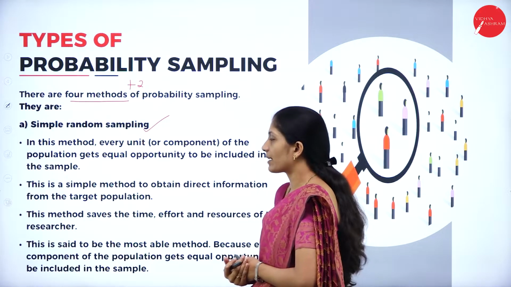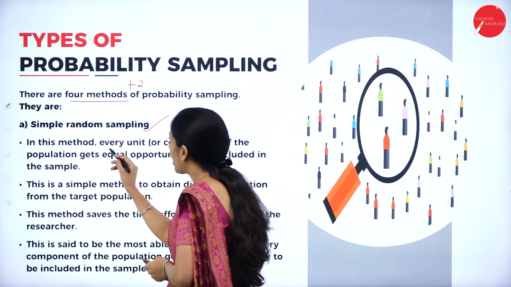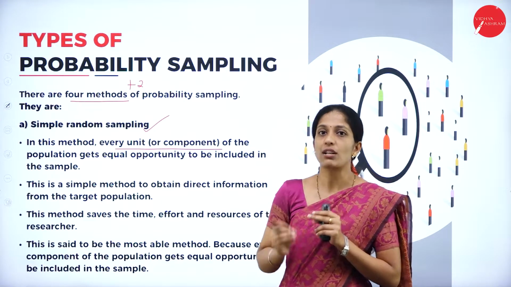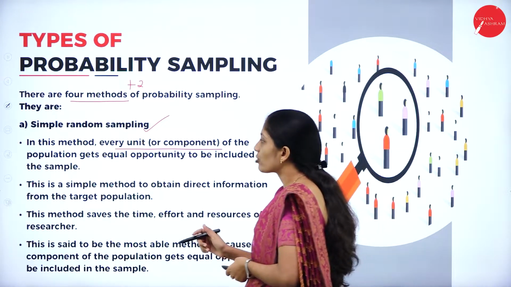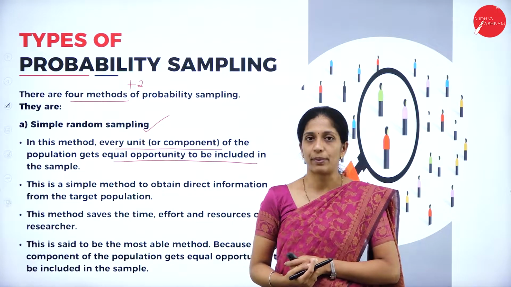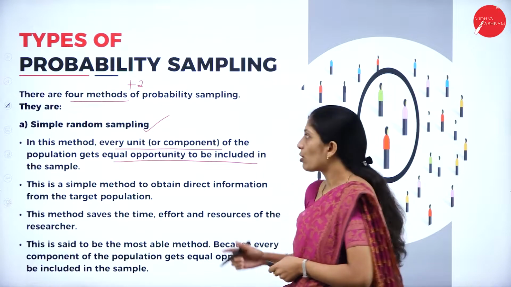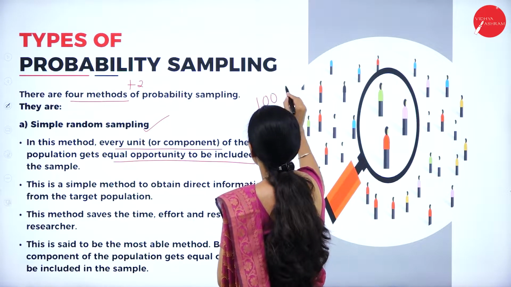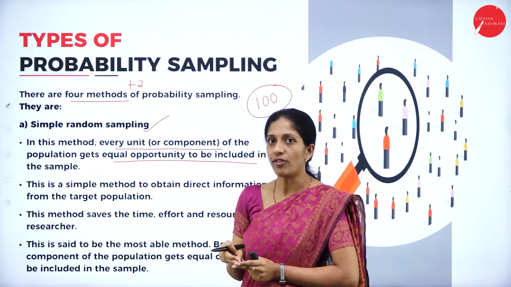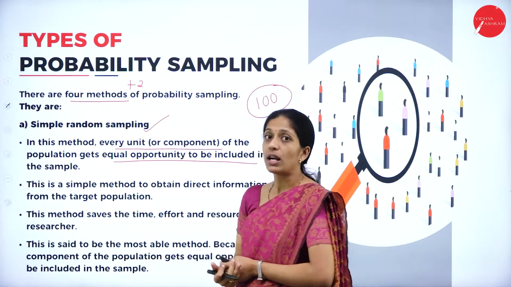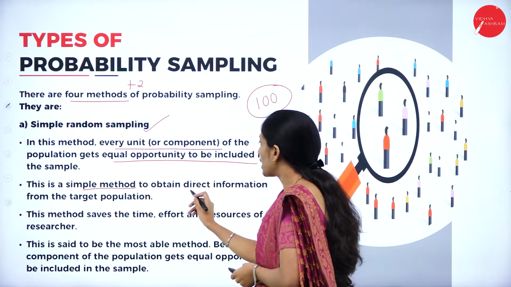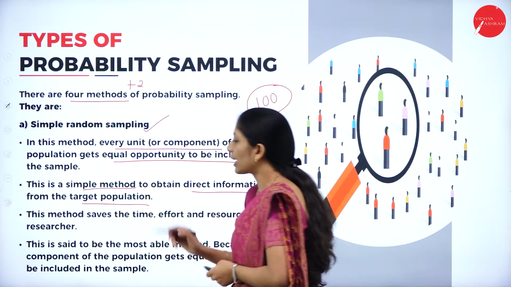So let us see the explanation here. In this method, every sample unit or component of the population gets equal opportunity to be included in the sample. Suppose there are 100 individuals, so all these 100 individuals are equally involved in collection of data. So they are termed as what? Simple random sampling. This is a simple method to obtain direct information from the target population.